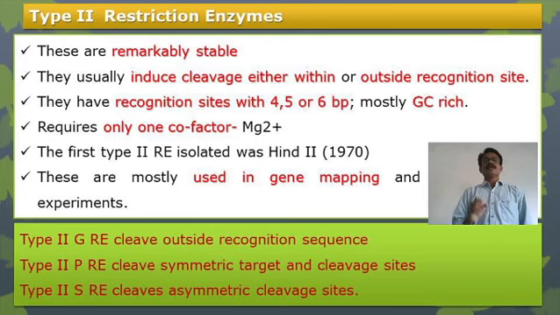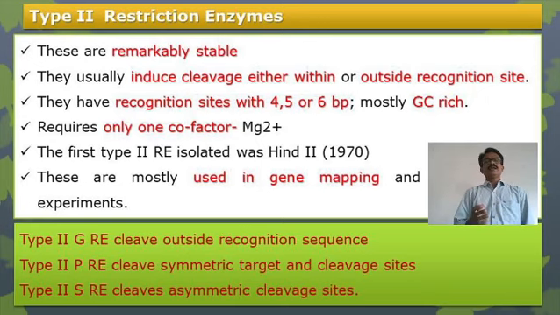They require only one cofactor, that is Mg2+. The first one isolated was HindII in 1970, and they are mostly used in gene mapping experimentation.